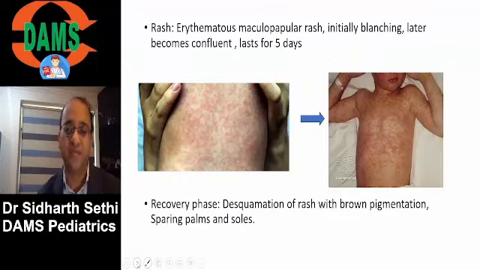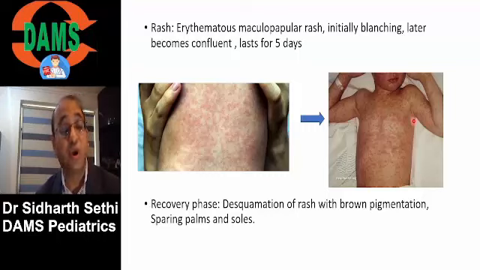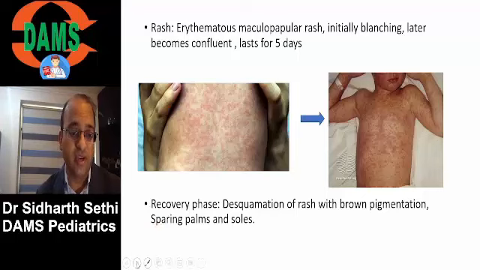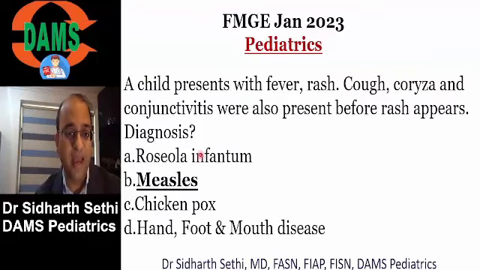And all of you must have seen these rashes in your medical school. It's an erythematous maculopapular rash over the trunk, which is a confluent rash, which lasts for around 4 to 5 days, leaving behind desquamation. Remember, the desquamation spares the palms and soles. Okay, remember that. Roseola infantum is a viral illness, with a slap cheek appearance.